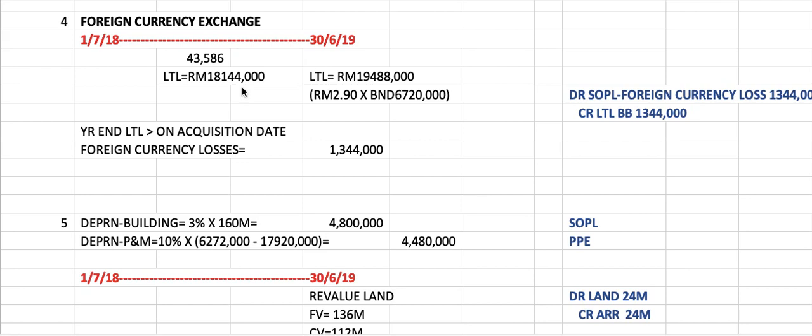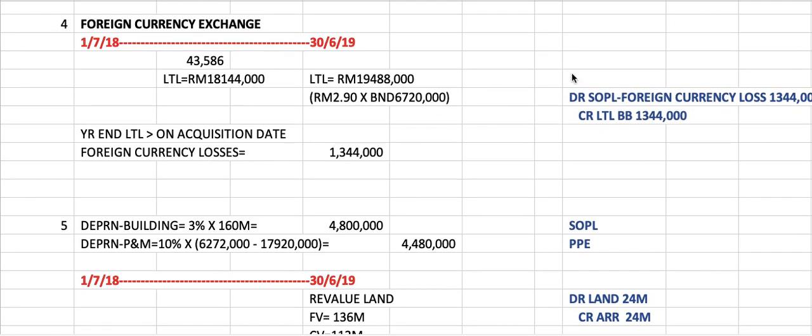You only get 18,000. But suddenly, at the end of the reporting date, your liability increased to 19 million. So that 1 million is actually a loss to you. These losses, of course, go into SOPL.